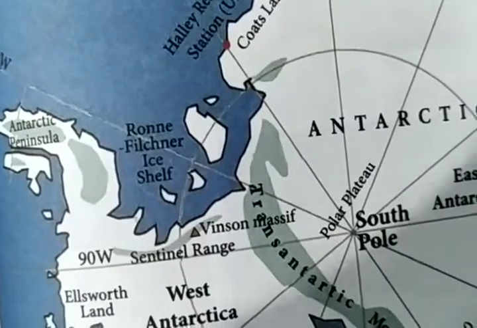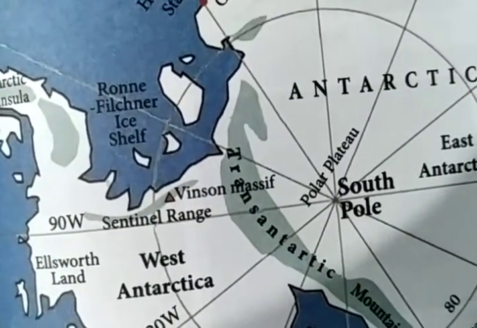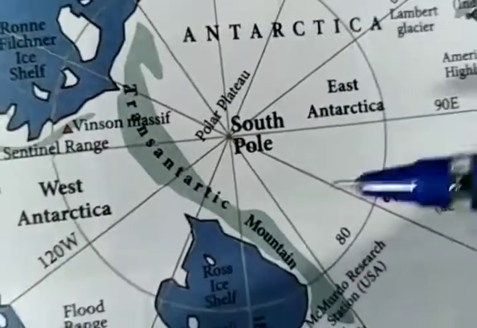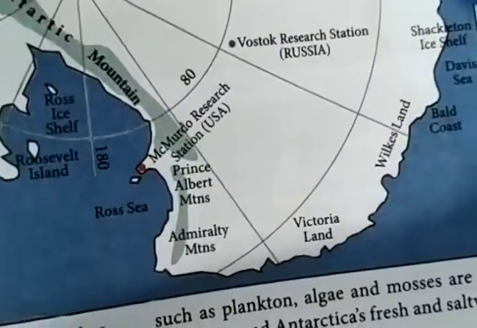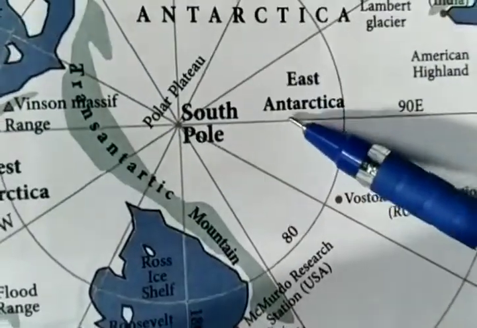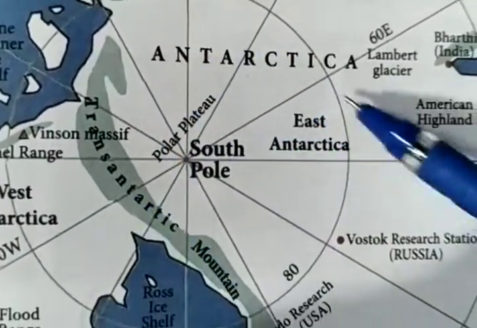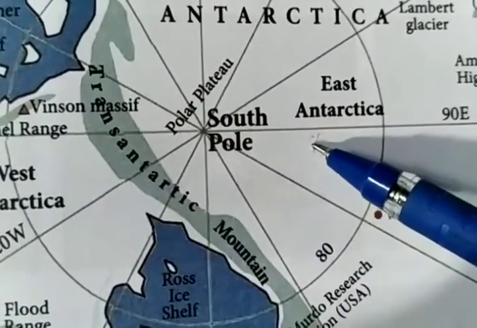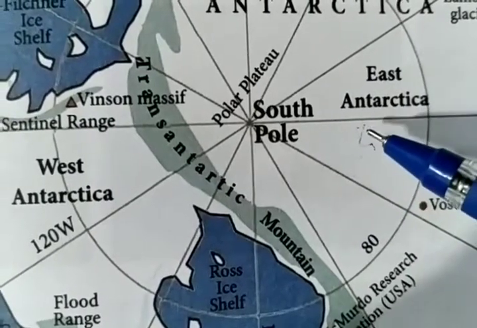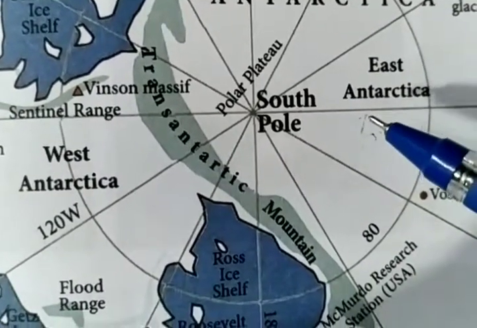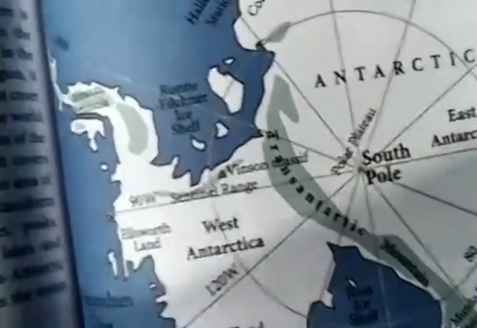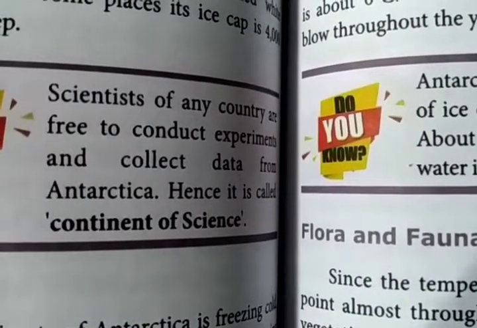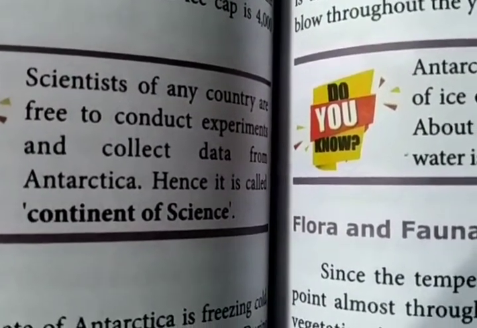And then the third one is Antarctica, which is divided into West Antarctica and East Antarctica. Okay, so East Antarctica, that is the South Pole. So see here, it covers about 9.3% of the Earth's surface with an area of over 14 million square kilometers. The scientists of any country are free to conduct experiments and collect data from Antarctica. Hence it is called the continent of science.